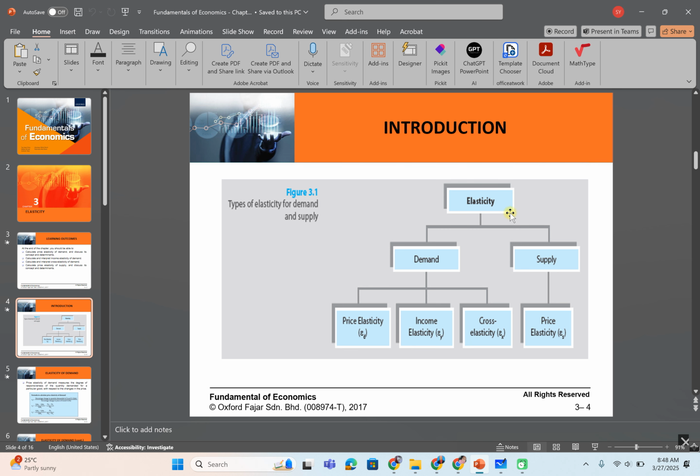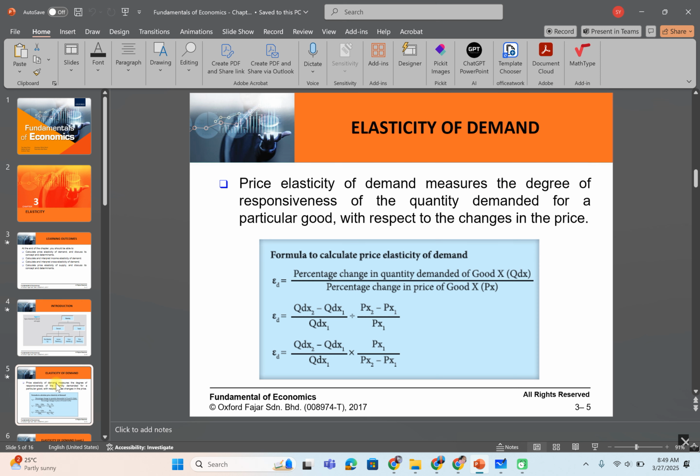So for today, we will understand elasticity, and under elasticity there is demand and supply. Under the demand, there are price elasticity of demand, income elasticity of demand, and cross elasticity of demand. Under the supply, there is price elasticity of supply.